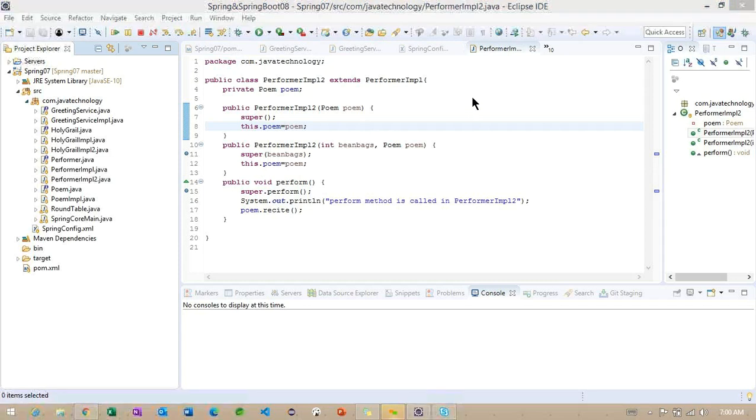Today we are going to see setter injection, how this particular setter injection will work. In the earlier class also we identified setter injection. So observe here, I'm trying to create one class here.